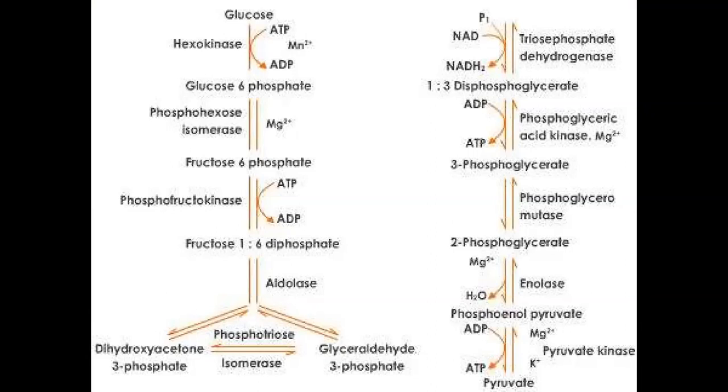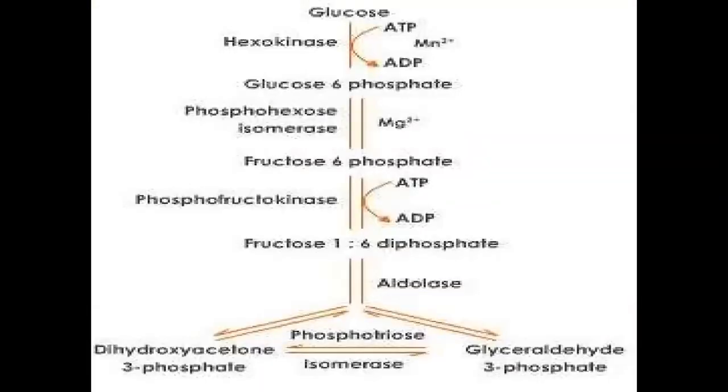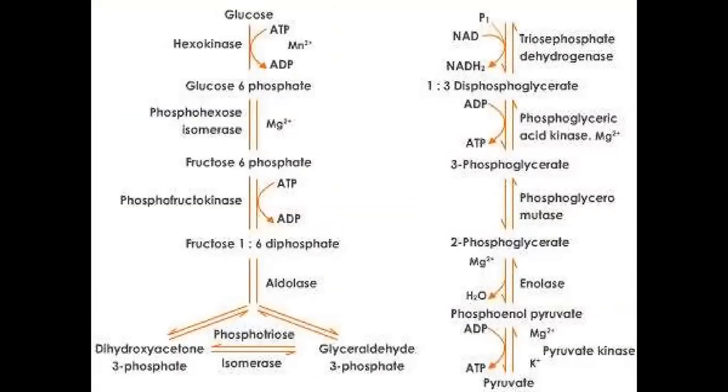In that process, the energy present in the chemical bonds will be released in the form of ATP. So this is the fourth reaction. After the fourth reaction, DHAP, dihydroxyacetone phosphate, and glyceraldehyde 3-phosphate, both these 2 molecules are interchangeable. This interchanging is the next reaction, that is the fifth reaction: the interchanging of dihydroxyacetone phosphate and glyceraldehyde 3-phosphate.